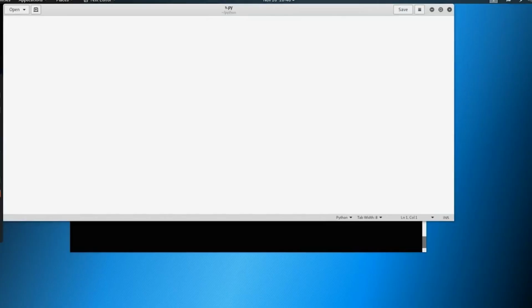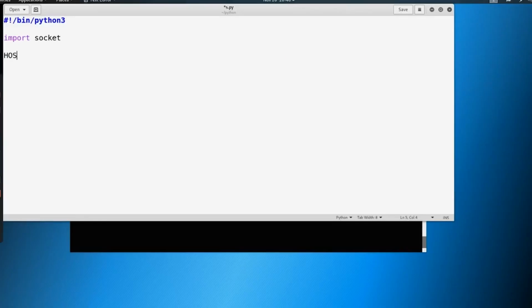So what we're going to do is, of course, shebang up top, #!/bin/python3, and we're going to import socket. So remember, importing is important. We have to import socket up here at the top. Now let's define a couple of variables.